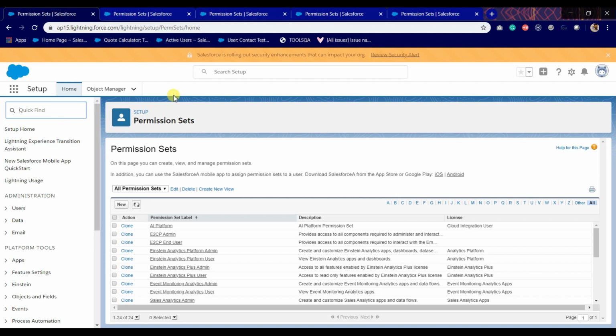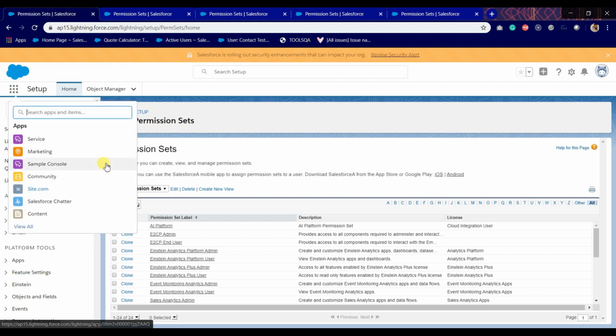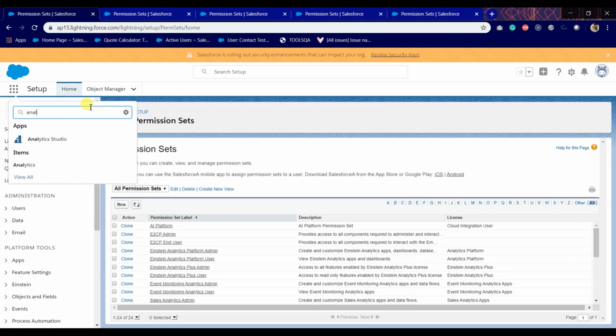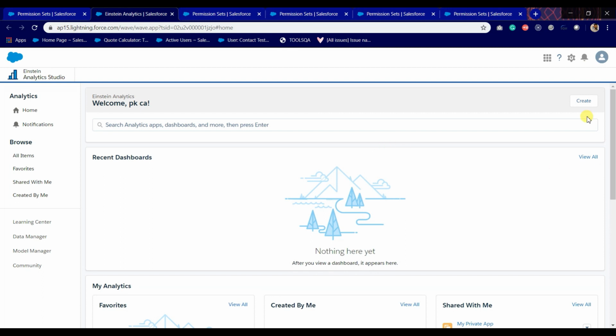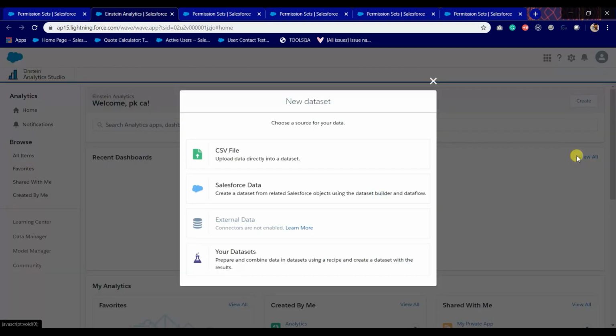As soon as you complete this, you just need to click on launch app and write analytics studio and click on it. After clicking on it, you will be able to see the create button to create the dataset. Click on this button and you will get some options. You just need to click on dataset, and here are the options from where you can choose your source data.